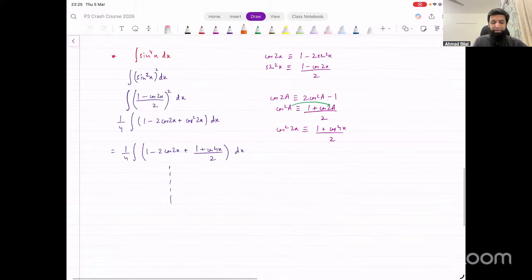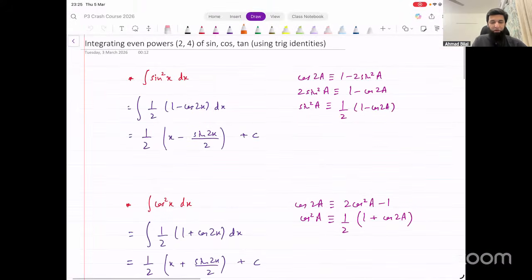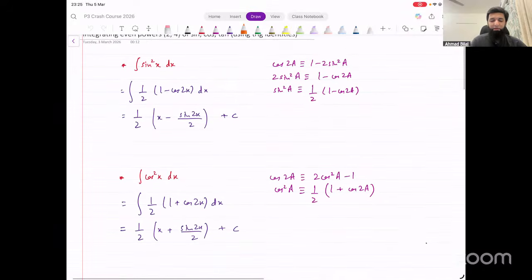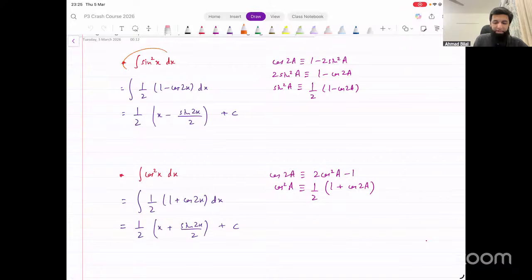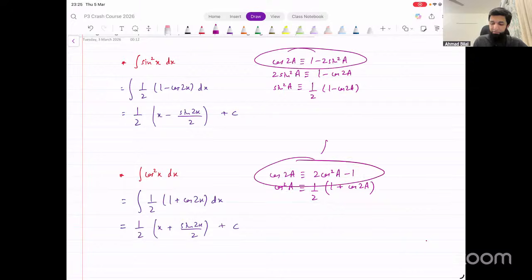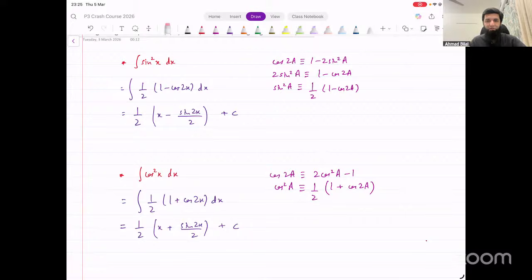Then integrating even powers, sine squared, cos squared, tan squared, sine raised to power 4, cos raised to power 4. For even powers of sine and cos, sine squared, cos squared, we said we will be using the double angle identity for cos, right? These forms, so that we can get rid of the power. So we simplify the square and make it power 1, and then we integrate that expression.